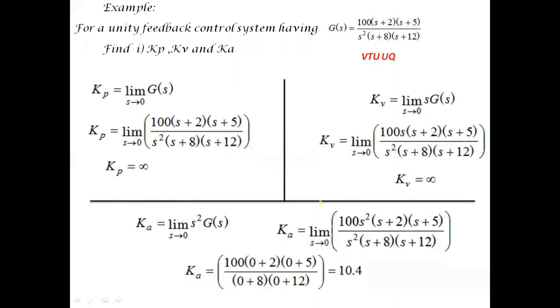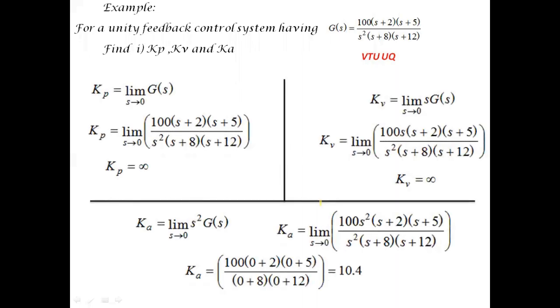You can take down this question. For a unity feedback control system having G(s) is equal to 100 into (s plus 2) into (s plus 5) divided by s square into (s plus 8) into (s plus 12), find Kp, Kv and Ka. The procedure is pretty simple with respect to the same example as that of the previous problem. You can solve this problem.